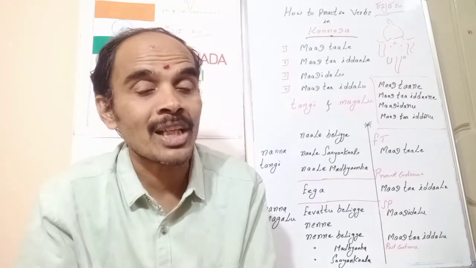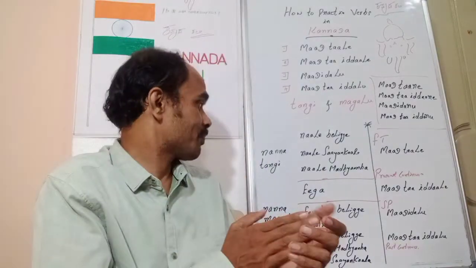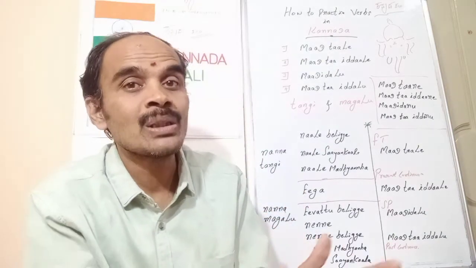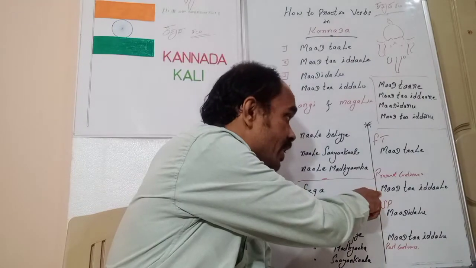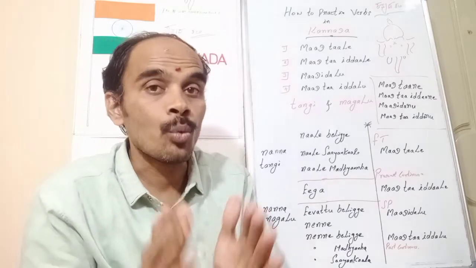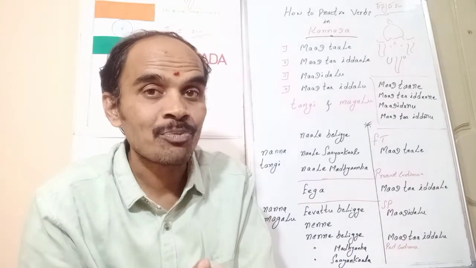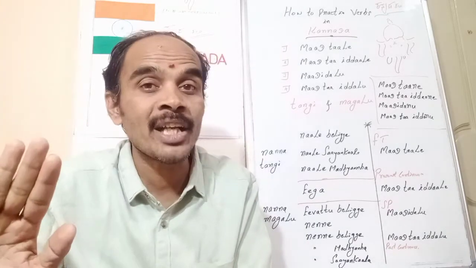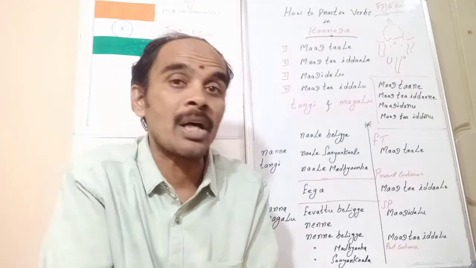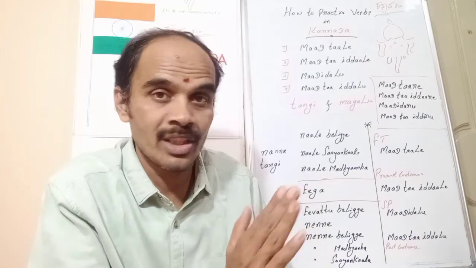But I would like to say something about the present continuous. That means if the work is happening, what should I do? Then I can say ಈಗ. ಈಗ is now. So ನನ್ನ ಮಗಳು ಈಗ. Then the present continuous is nothing but ಮಾಡ್ತಾ ಇದ್ದಾಳೆ. Here ಮಾಡು is the verb. What work is happening, that is the ಮಾಡು, and ta always shows the continuity. That means the work is happening, or maybe work was happening, or work will be happening. So for future continuous, present continuous and past continuous, we can see the ta sound will be there after the verb, whichever the verb.